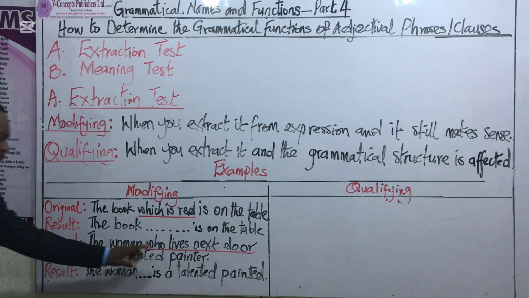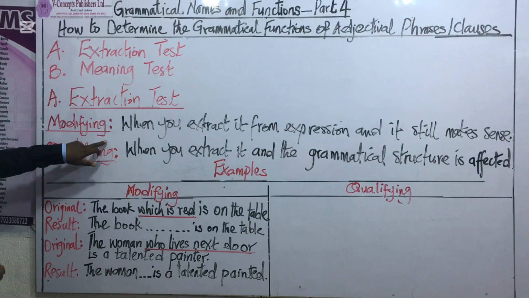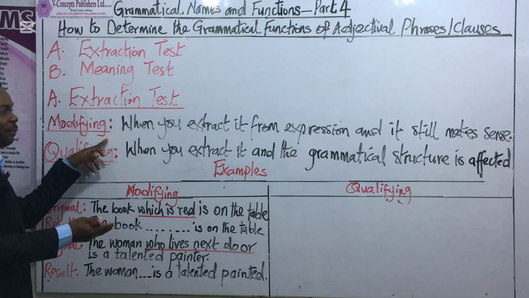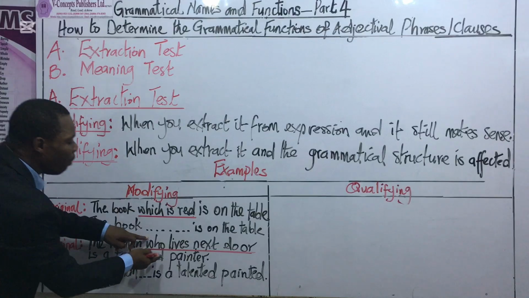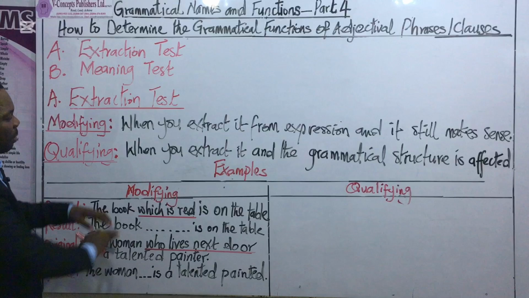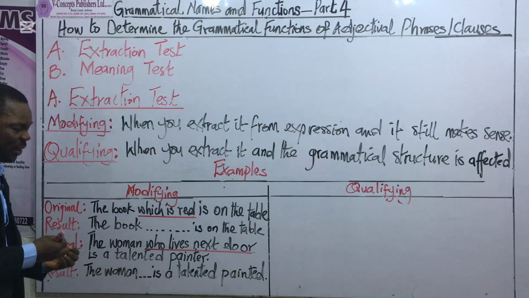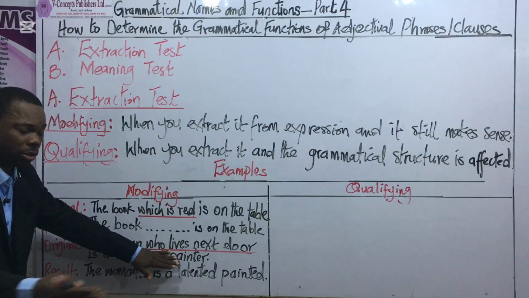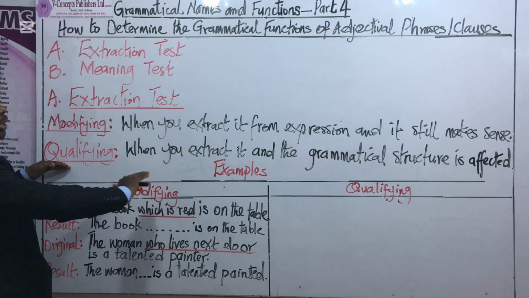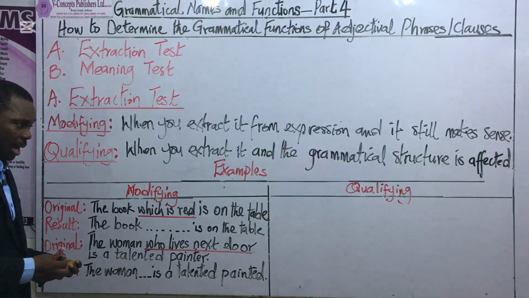And when are we going to say that an expression like this is qualifying rather than modifying? From the second test parameter, which we introduced in the beginning of this video, we established that when you remove the underlined expression, that is the underlined phrase or clause, and the parent sentence is no longer grammatically stable or perfect, then you know that the function of that clause or phrase that you removed is that of qualifying and not that of modifying. Now let's have some examples to demonstrate that.